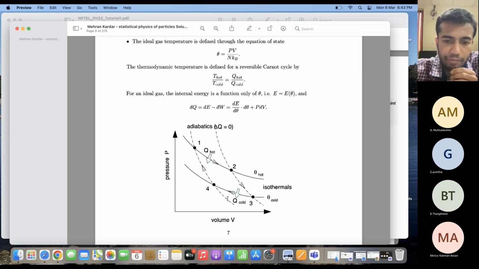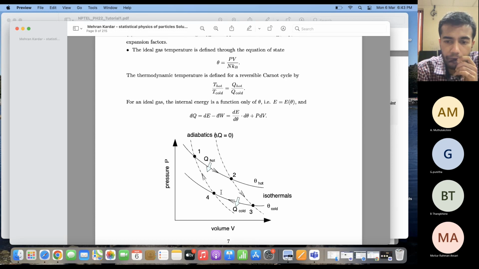Now from 3 it goes to 4 by following another isothermal process. As it goes from 3 to 4, the system cools down, that is, the volume contracts and the pressure increases, and from 4 to 1 it again goes via an adiabatic process. Here also there is no heat exchange between the system and the surroundings. So this is a reversible process, and it is known as a Carnot cycle.